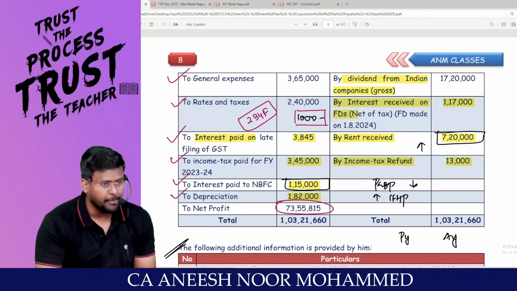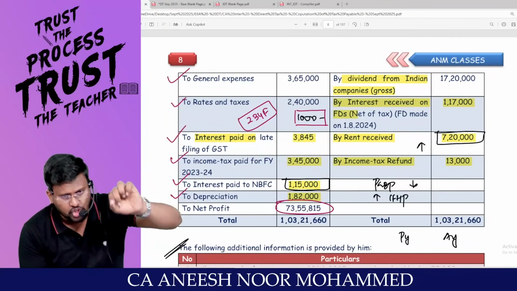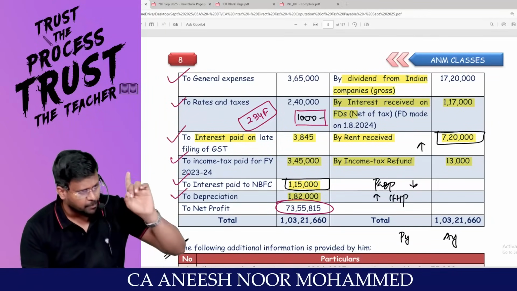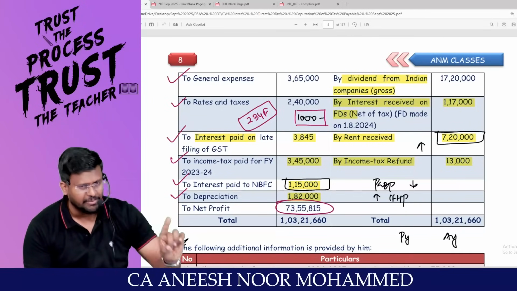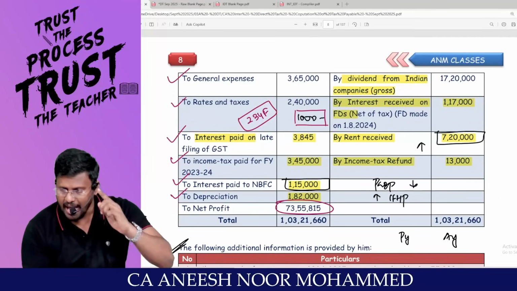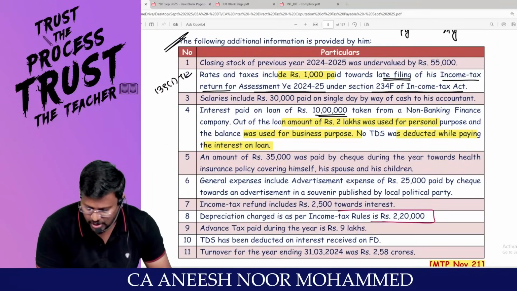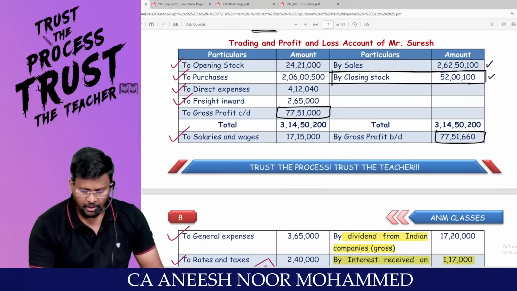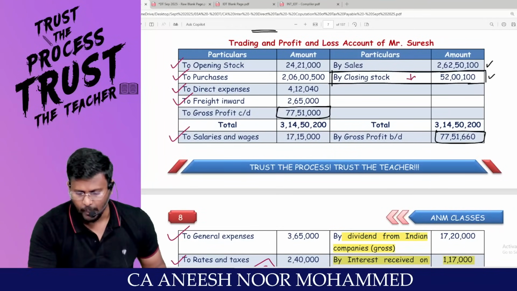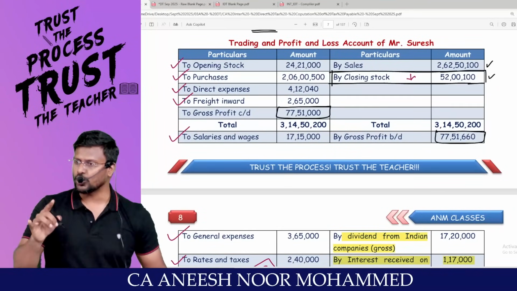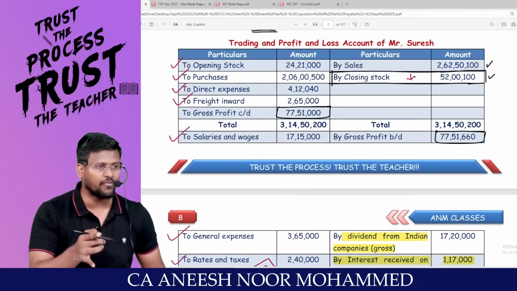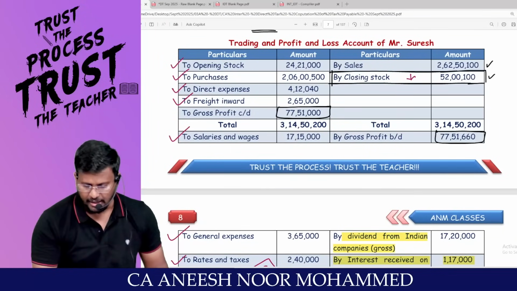Depreciation should be added back, because this depreciation is depreciation as per books. I don't want depreciation as per books. I want depreciation as per Income Tax Act. It will be as per the WDV method. Add back this 1,82,000. Reduce the depreciation as per income tax rules, 2,20,000. Sir, in this closing stock value is reduced. Sir, if you reduce the closing stock value, my dear lovable students, net profit reduces. To that extent it should be added back.